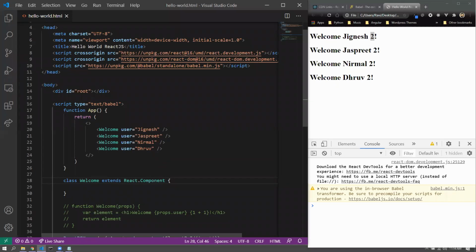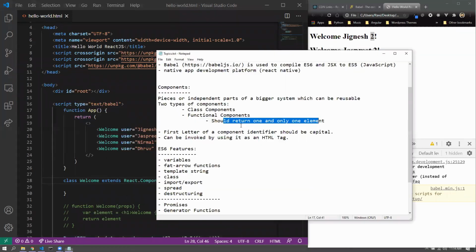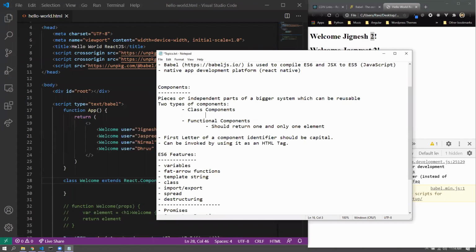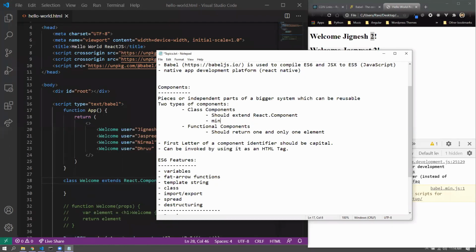All right. So first of all, let me just note that down for the class component. It should extend React.Component, and then it should have minimum one method that is render. So a class component should have minimum one method that is render.